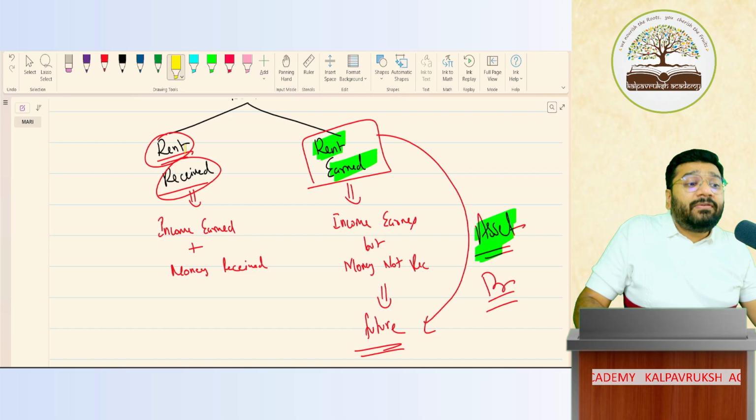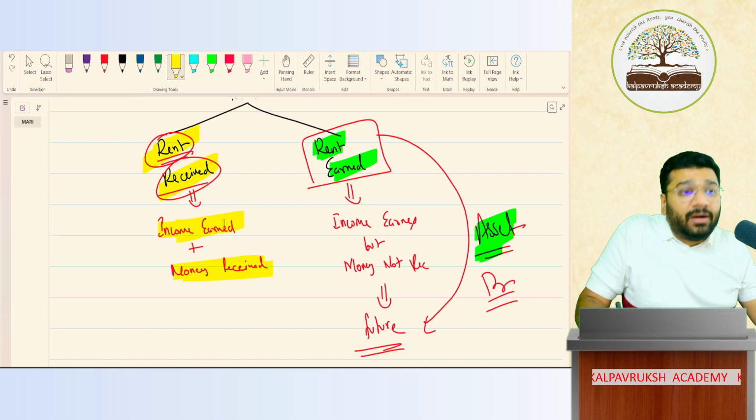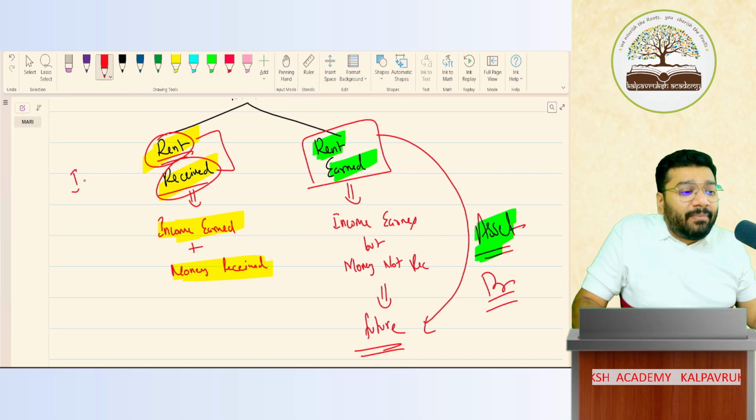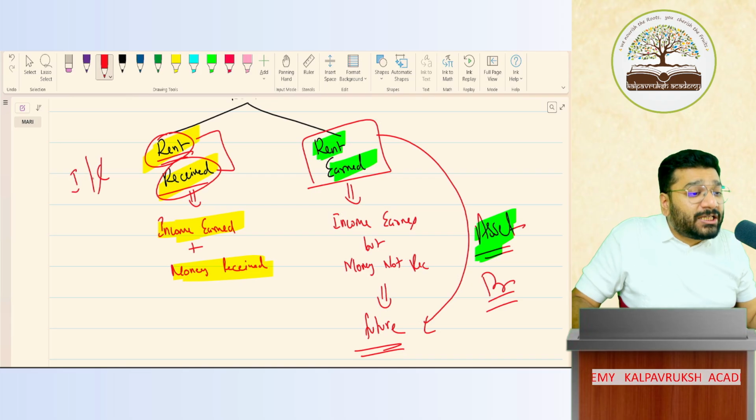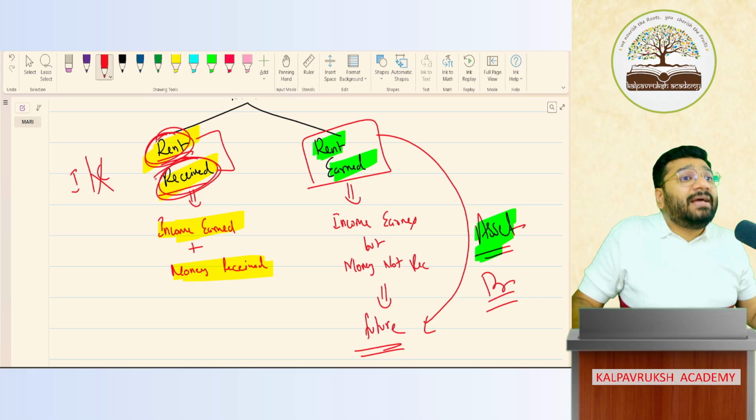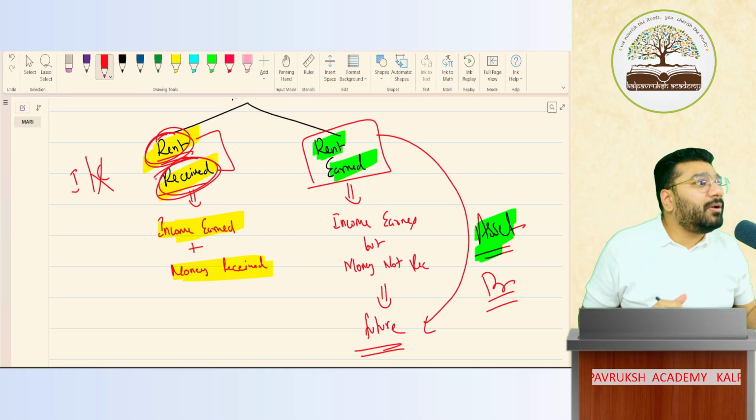On the other hand, if the question tells you rent is received, money received means income earned. So here, this transaction has got two accounts. One is income aspect, second is cash aspect. Yes or no? So are they focusing on the cash part? No. They're focusing on rent received. Rent received means they're focusing on the income part. Got it, not got it?